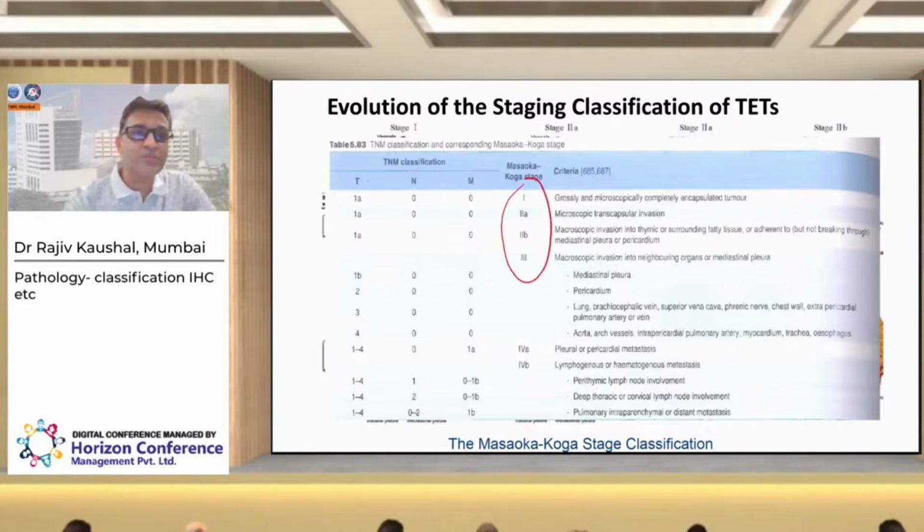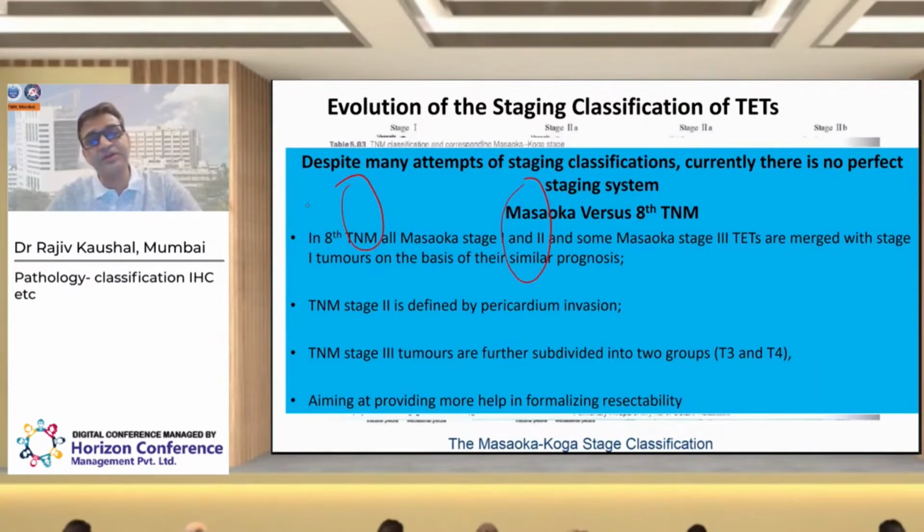They are all now lumped into stage 1A. So there are subtle differences in the staging parameters. We have to specify which staging system we are using, and I prefer we should mention both staging systems in our reports.